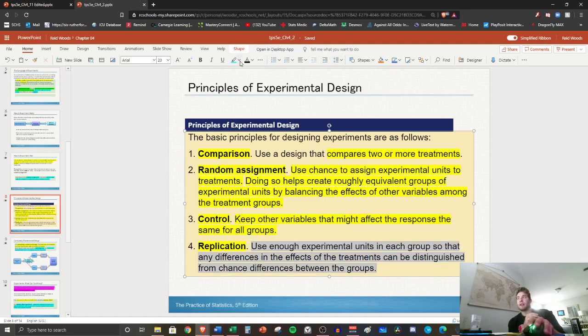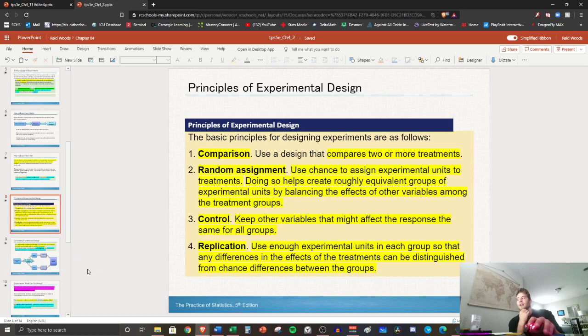We need to write all of that because it's all important. Use enough units in each group so that any differences in the effects of the treatments can be distinguished from chance differences between the groups. We need enough people. I don't want to just put 4 in each group. Let's say 4 people write with a crayon, 4 people write with a pencil. We don't really want that. We need more people to really show a big difference, because it could just be chance that we have certain types of people within these groups that have special skills of writing. So we need a large group as much as possible.